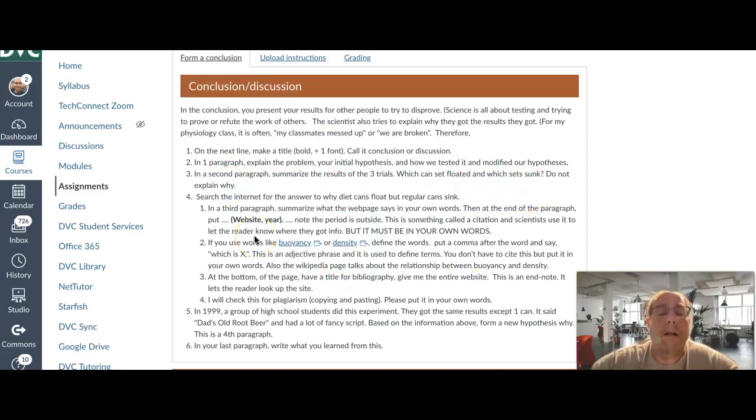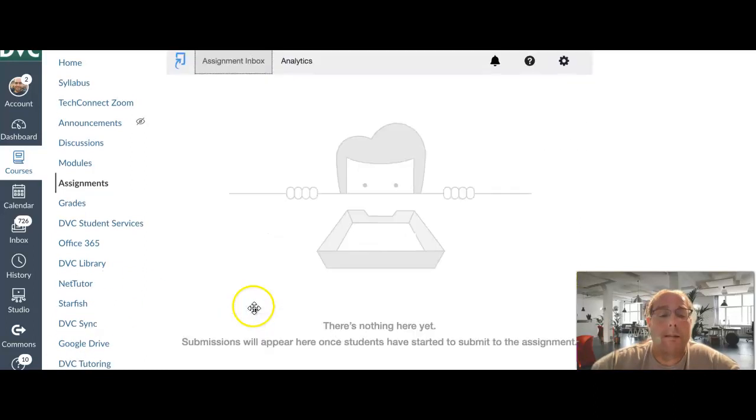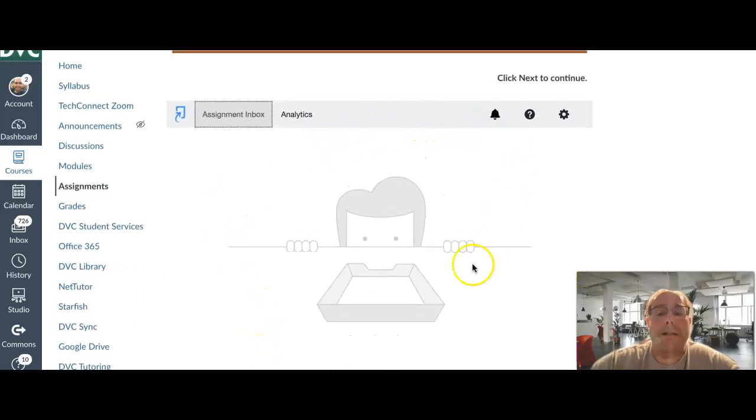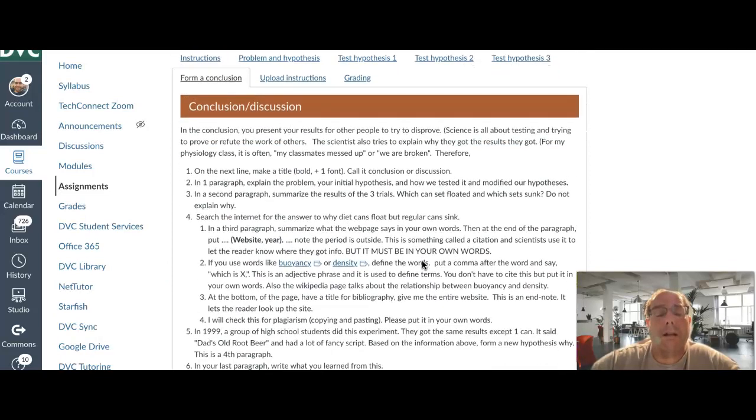Then, I want you to put it in your own words. And at the end, you're going to put the website and the year. See down here, this big, scary, empty box? This means it's going to turn it into a website called turnitin.com. That's going to check, did you put it in your own words or not? On the next upload instructions, I'll actually give you a website you could check. Did you do a good enough job putting it in your own words or not? So don't freak out about that.